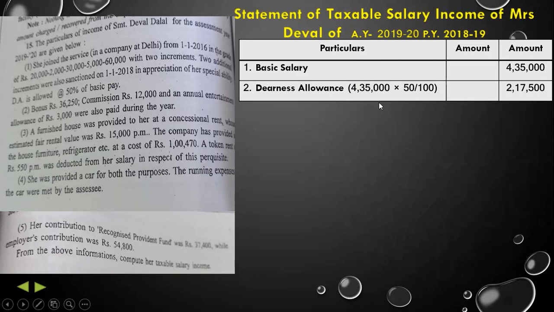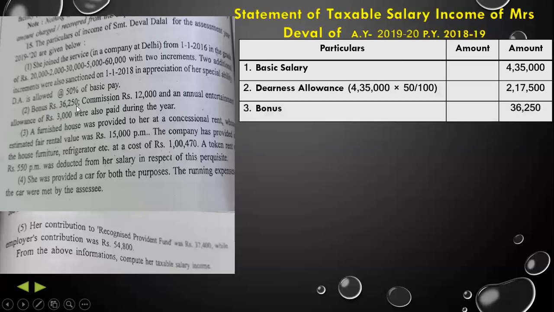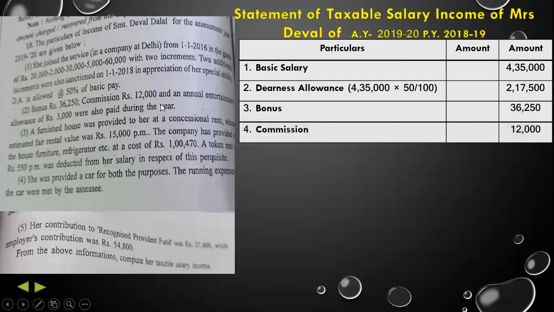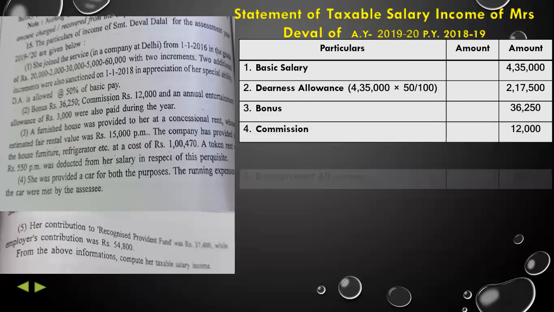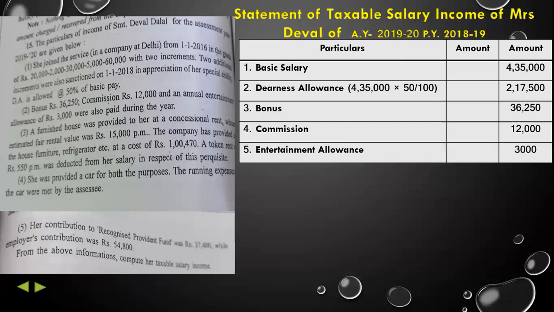That will be 2,17,500 rupees. Then we have the information that she is getting a bonus of 36,250. So we will write down bonus 36,250. Then commission 12,000. Then we'll write commission 12,000. Annual entertainment allowance is given 3,000, so that will be added. Entertainment allowance 3,000.